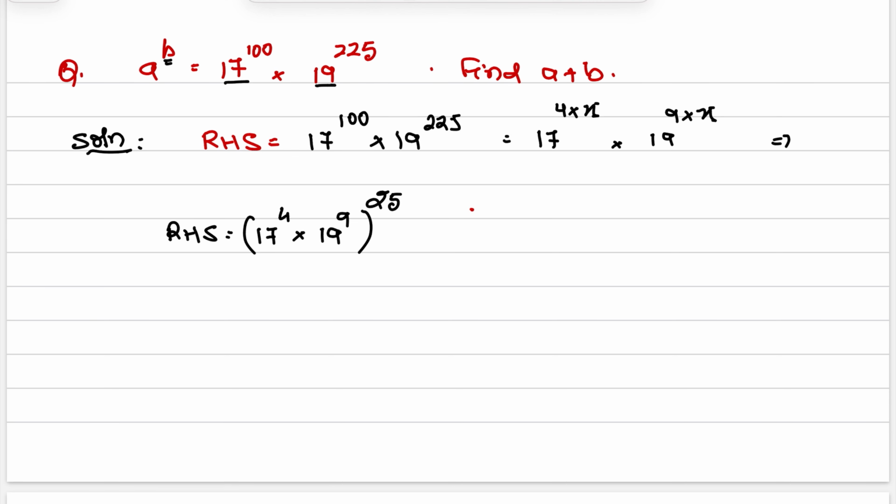Why? From the exponents property, a to the power of b into c is equal to a to the power of b, whole to the power of c.